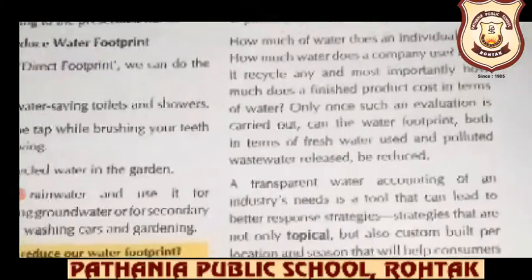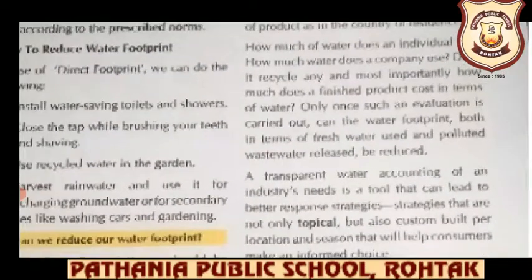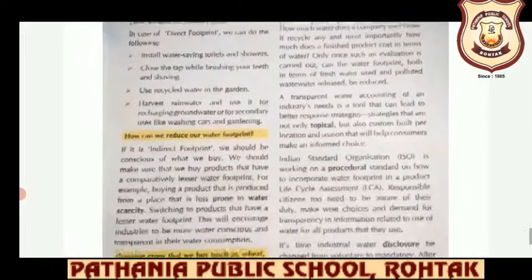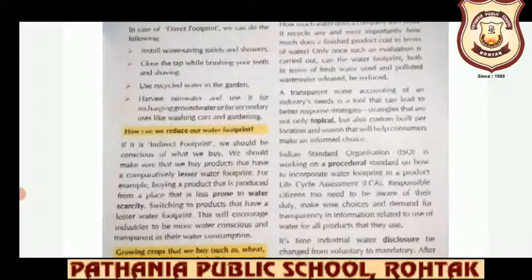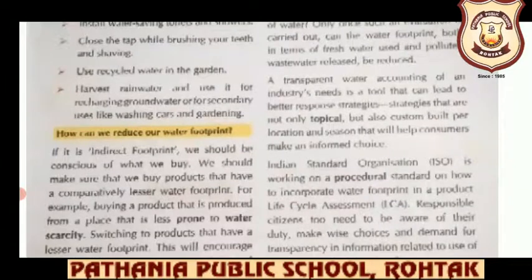So what are they telling us? They are saying that we should calculate everything that we use in terms of water consumed, and only then will we be able to get the correct calculation of how to save it. We also have to check that the pollution created in water is reduced, and if we are wasting some water, we have to think about how to reduce that wastage or how to reuse the water.